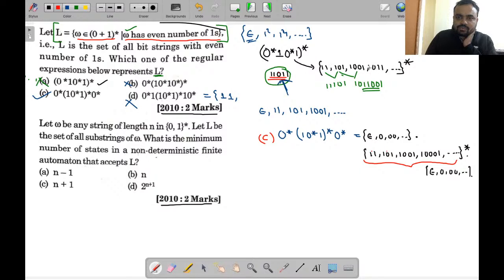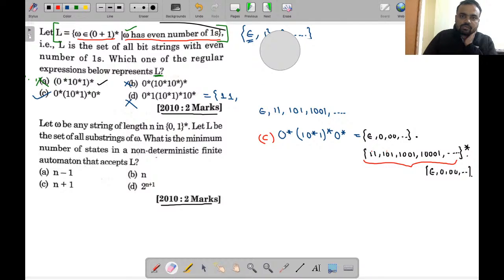Okay, so just look upon option A very carefully. Option A is given as 0 star 1, 0 star 1, and star. So we can write this in this way.